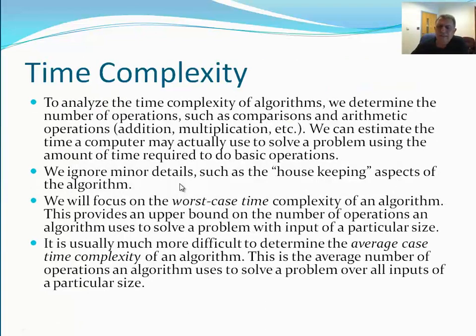Time complexity. To analyze the time complexity of algorithms, we determine the number of operations, such as comparisons, arithmetic operations, the loops, and decision-making operations such as if-then, because each one of them affects the number of operations, and one or two lines of code may cause more operations at that same line. And usually the length of a program would not give you a good indication of the time complexity, how much time it's going to require.